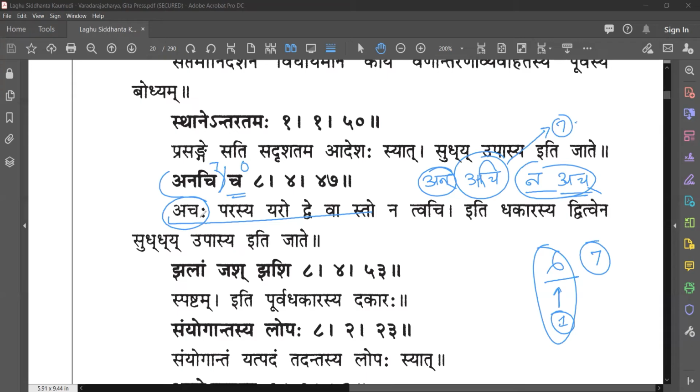Achaha. This is the Sthana. Achaha parasya yaraha dveva staha natu achi. Achi is Saptami. Achaha is Shashti. Parasya, so this parasya is also Shashti. So in a sentence, grammatically, whatever is Shashti, they will all mix with the Shashti word. Whatever is Saptami, they will all group together. So you cannot connect a Shashti to Saptami and make a sentence. It will give a wrong meaning. So whatever is in Shashti Vibhakti, everything will be joined.